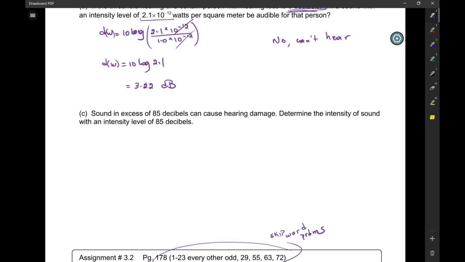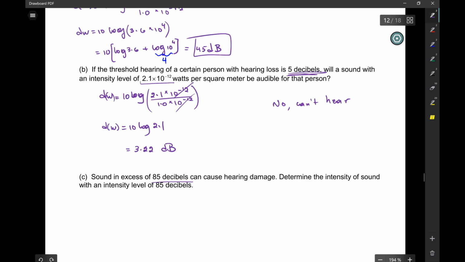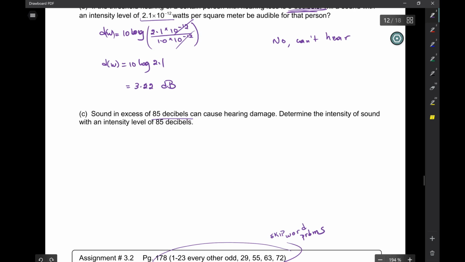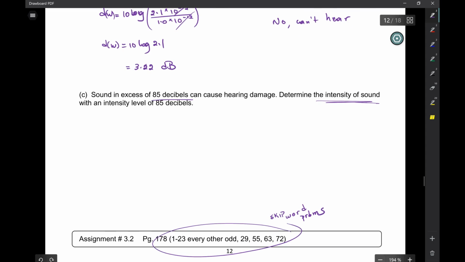Sound in excess of 85 decibels. So 45 decibels is somebody talking loudly, and in excess of 85 decibels can cause hearing damage. Determine what the intensity of sound has to be for an intensity level of 85 decibels.